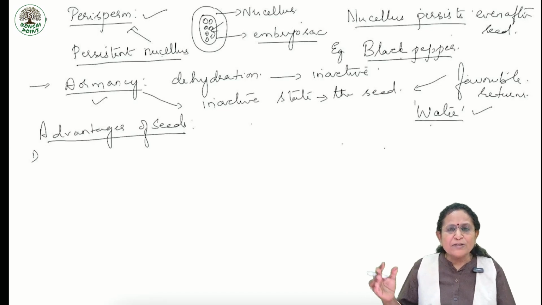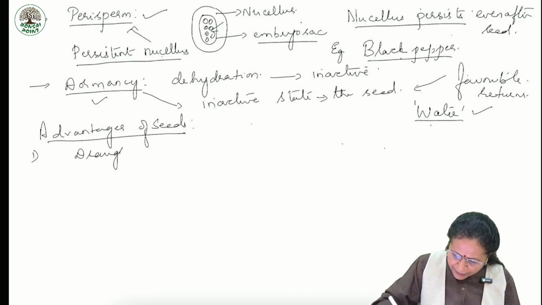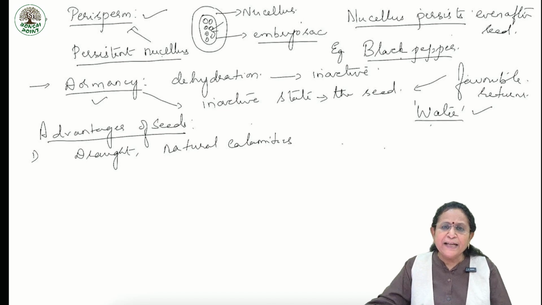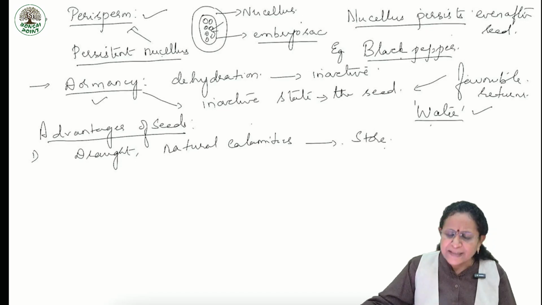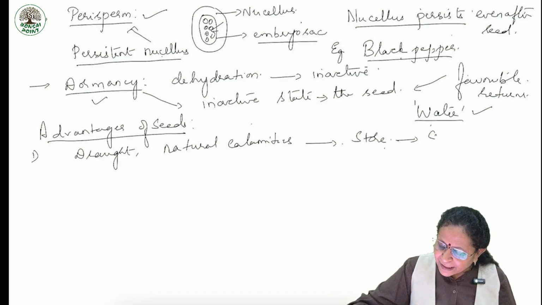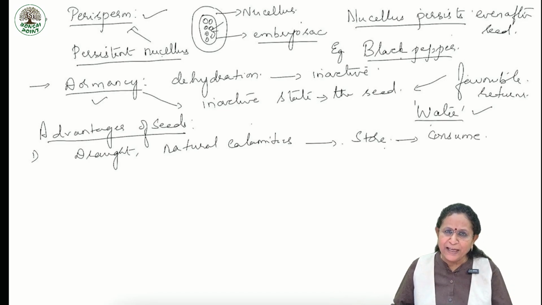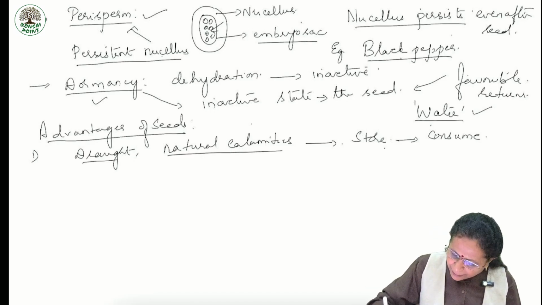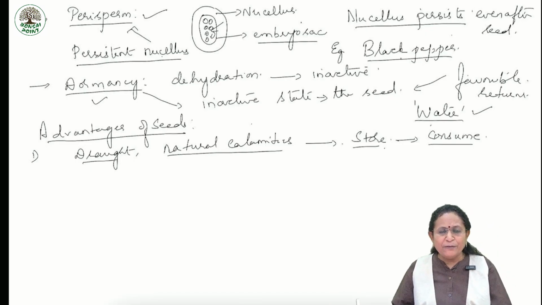See, because of natural calamities, drought, we may not get seed every time. Thereby, it's our duty to store the seed so that we can consume it throughout the year or whenever we want. We may not get the seed when there are drought or natural calamities. Hence, it is necessary to store so that we can consume whenever we want.